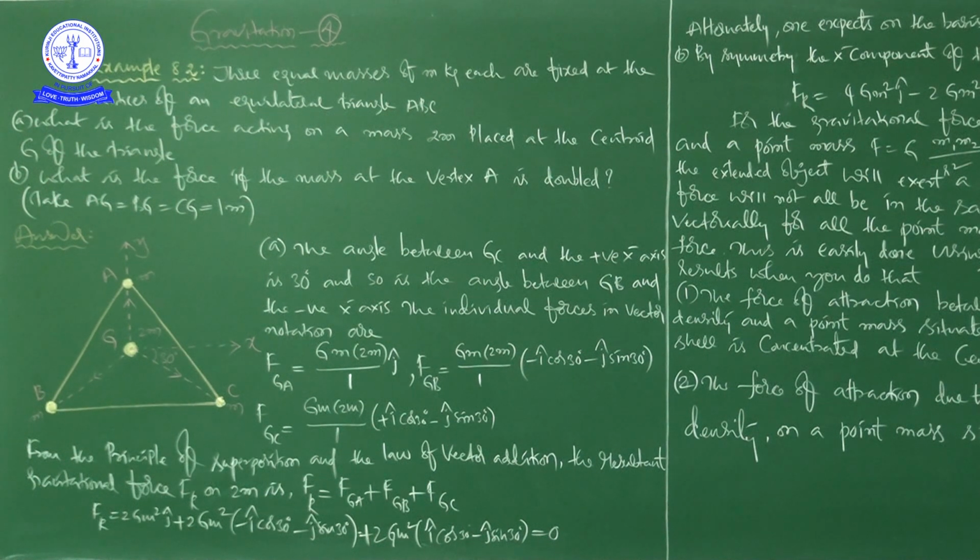See here. What is the force acting on a mass 2m, 2 small m, placed at the centroid G of the triangle? This is the centroid, and here we have kept a mass 2m. So you please keep in mind, these are the vertices, and this is the centroid, and G is the letter to indicate centroid, and A, B, C are the vertices.